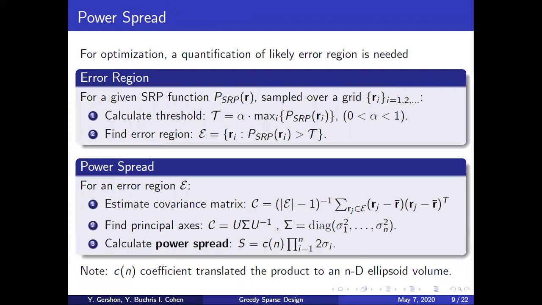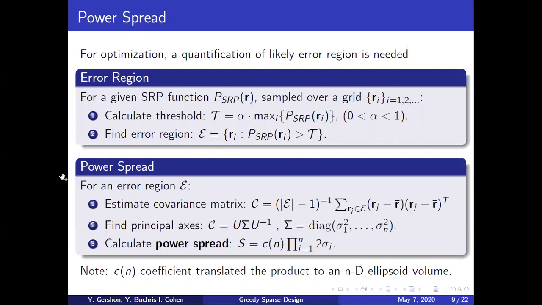For the optimization, we first wish to quantify a likely error region size. In order to do that, we first define the error region by looking at the SRP function as proportional to the probability distribution, the spatial probability distribution of the localization. Then we can calculate a threshold T, which is a fraction of the maximal power. And then we define the error region as every point in space in which the SRP function is larger than the threshold. Then we can define the power spread, which is a quantification of the size of this area.